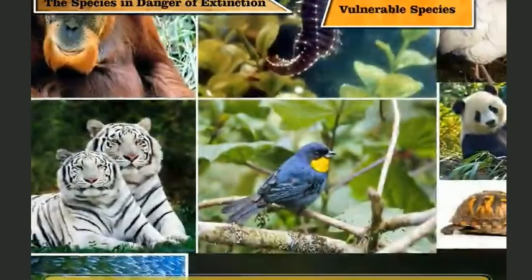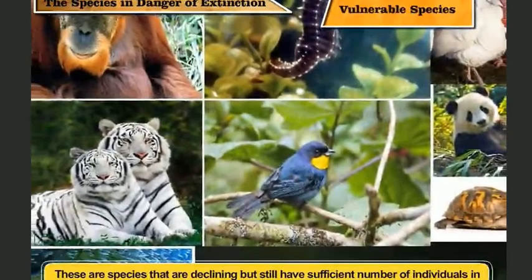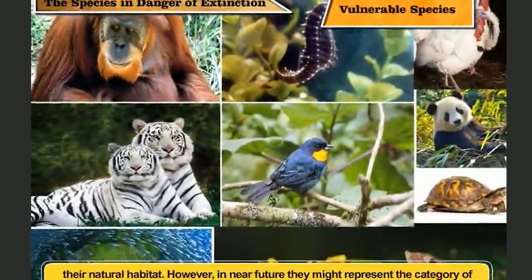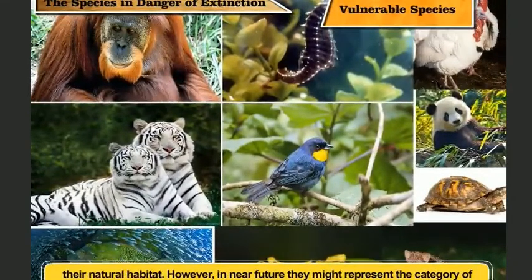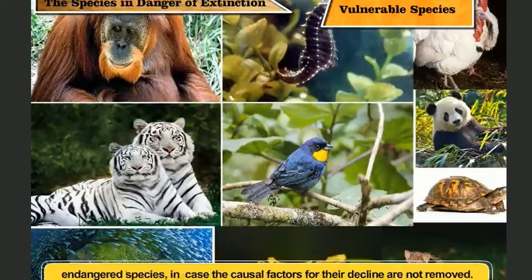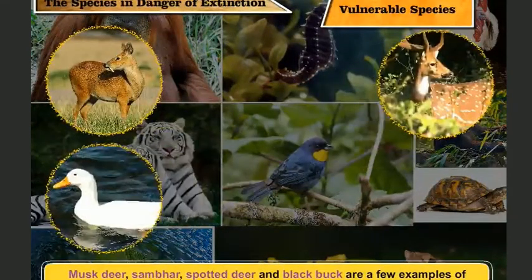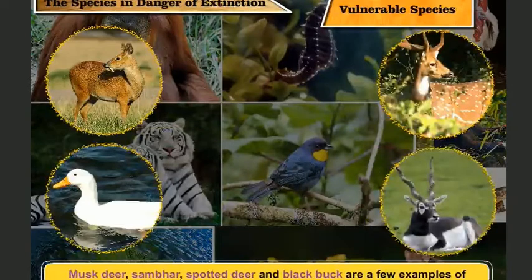Vulnerable species. These are species that are declining but still have a sufficient number of individuals in their natural habitat. However, in the near future, they might represent the category of endangered species in case the causal factors for their decline are not removed. Musk deer, sambar, spotted deer and black buck are a few examples of vulnerable species.